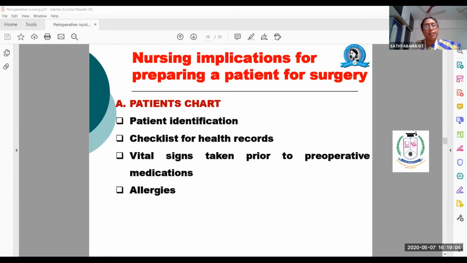Next is vital signs taken prior to preoperative medications. For example, we will give the patient an injection of atropine or Fortrin as pre-anesthetic medication.